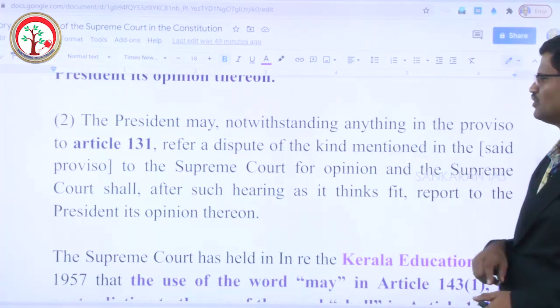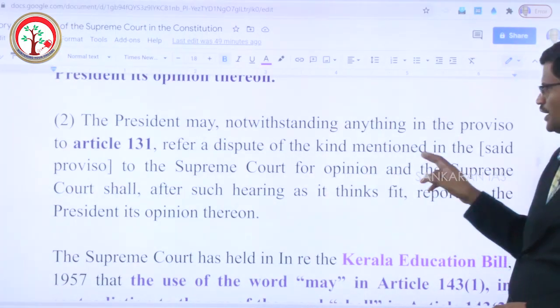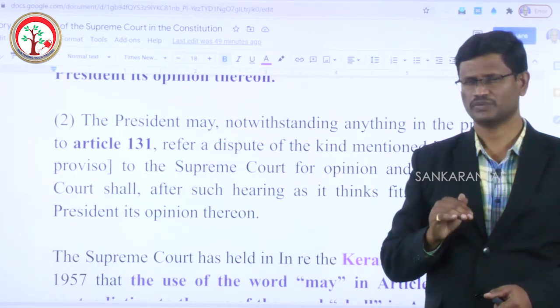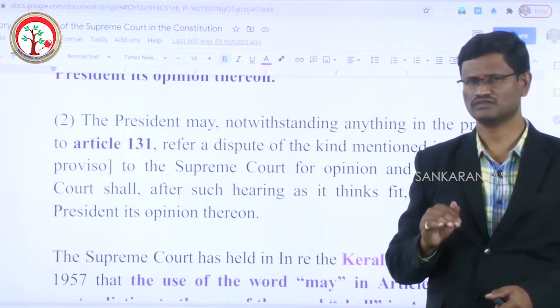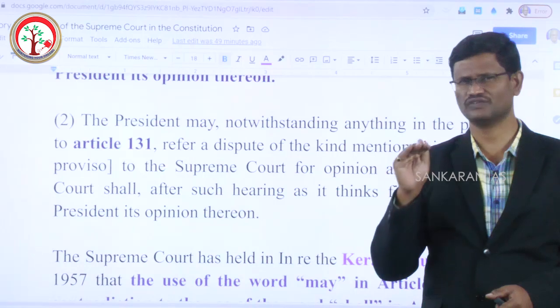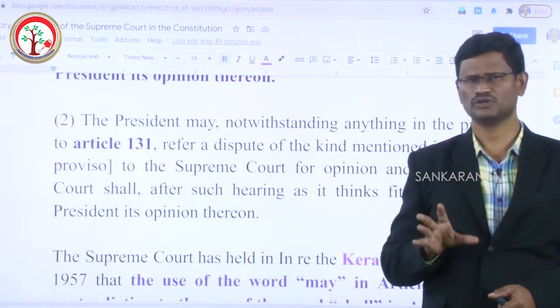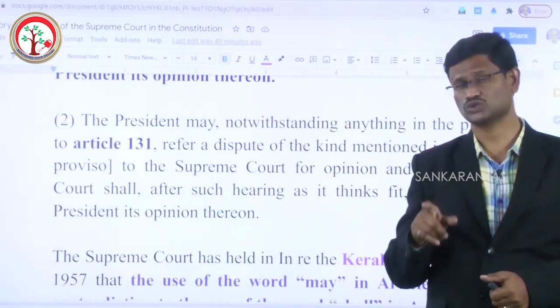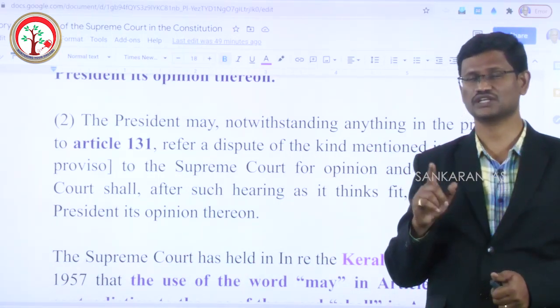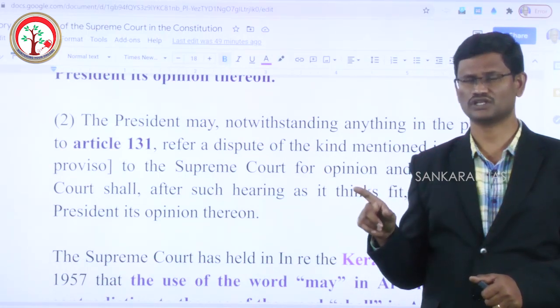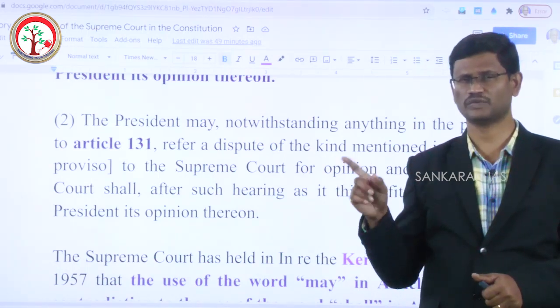Under Article 143 Clause 2, the President can ask the advice of the Supreme Court with respect to a pre-constitutional treaty, on which ideally the Supreme Court doesn't have jurisdiction. The Supreme Court doesn't have jurisdiction over pre-constitutional treaties, but it has advisory jurisdiction. It can give its opinion on pre-constitutional treaties under Article 143 Clause 2 if referred to it by the President.